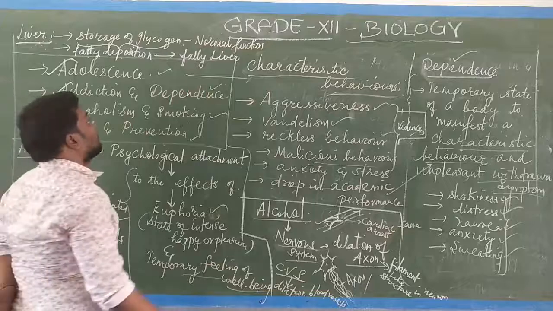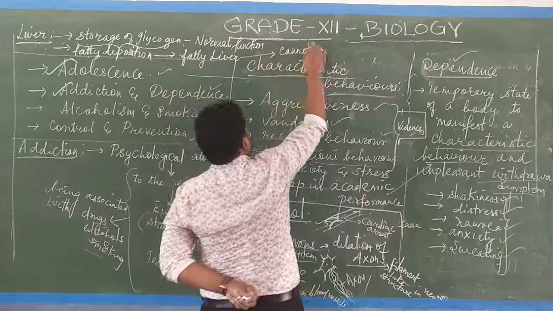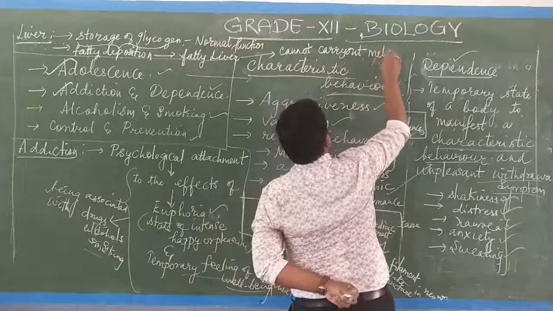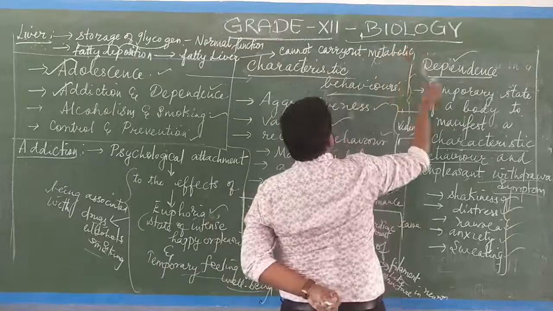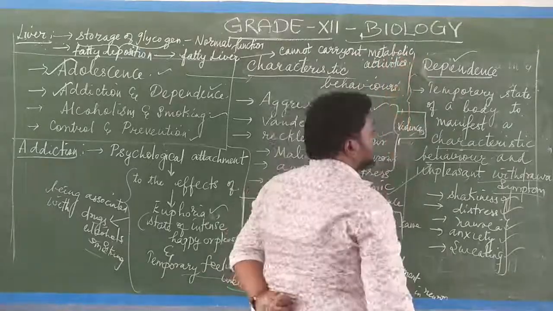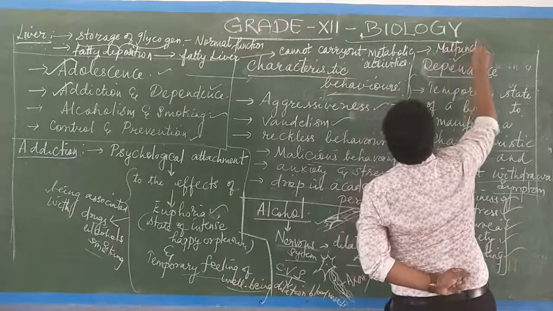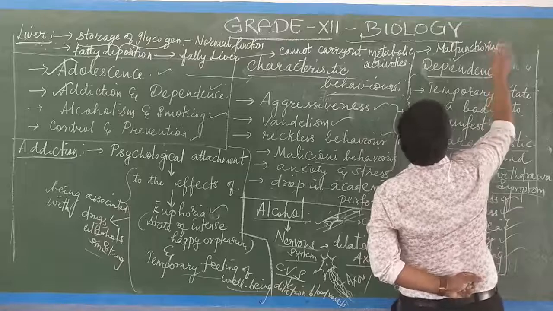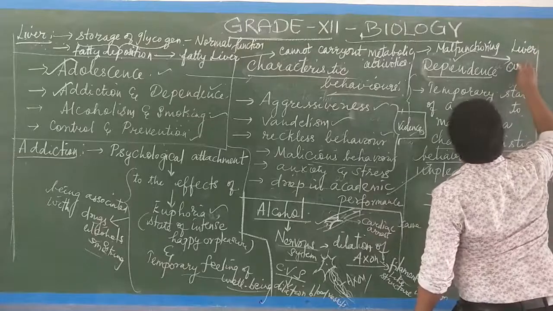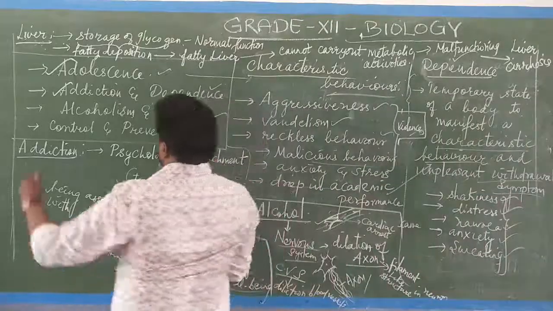Fatty liver. This fatty liver cannot carry out the normal metabolic activities in the body. Since the normal metabolic activities are not happening, this results in malfunctioning of the liver, which is called liver cirrhosis. Very, very important. It will be asked in the examination. Liver cirrhosis.